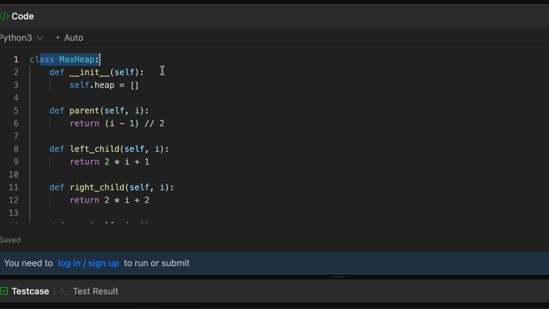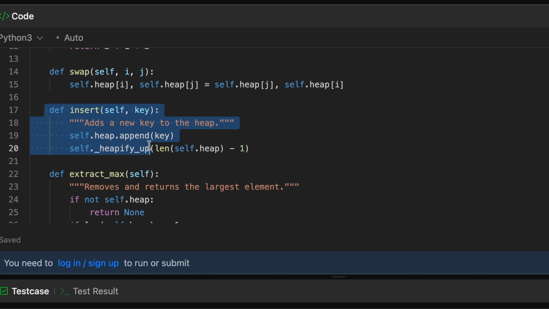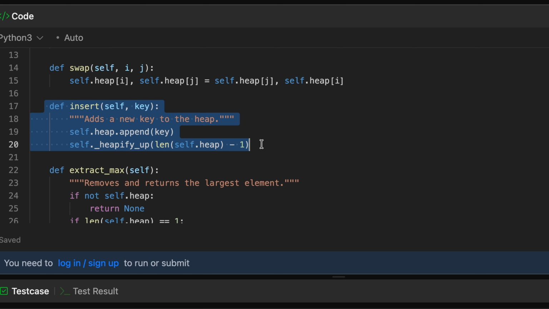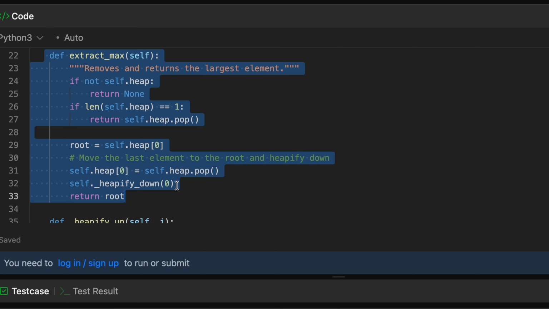And here is the example for max heap. It is literally the same as min heap. We have the constructor here. We are again initializing an empty heap here. We have the functions for calculating parents, for calculating left child, for calculating right child, and then we have this function for swapping also. Then we have this function for insert also. It is basically the same as the earlier function. And then we also have this function for extracting or removing the element. It is also basically the same as the earlier function.